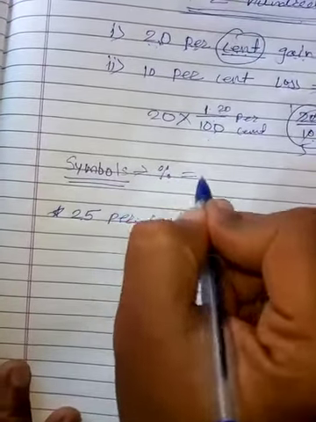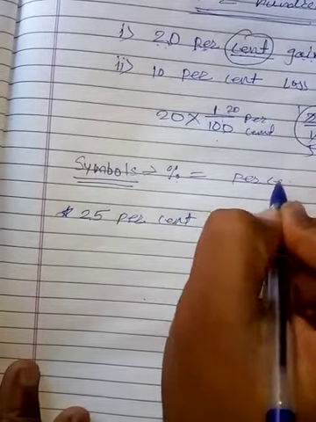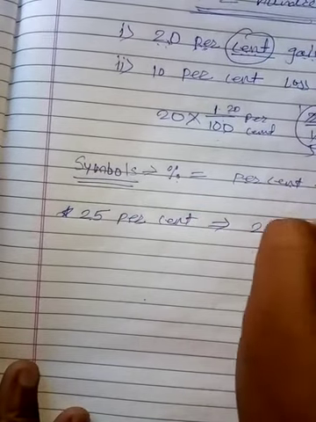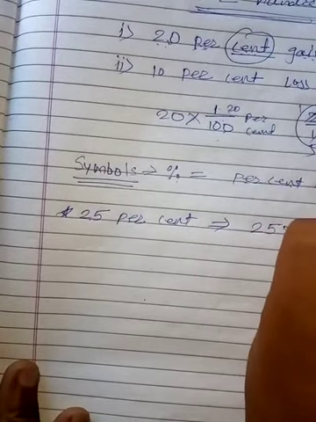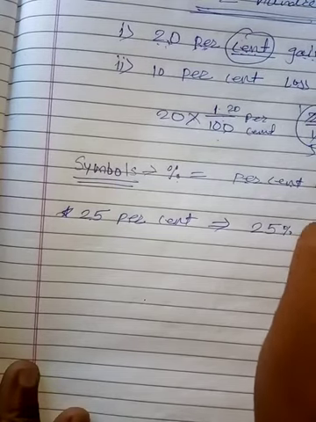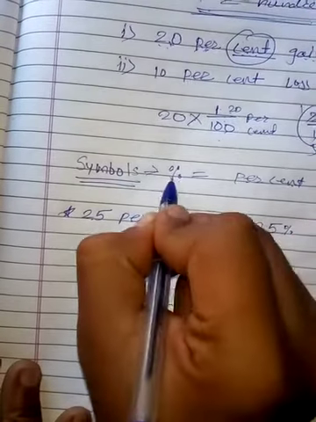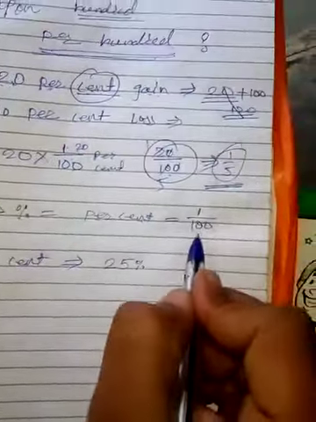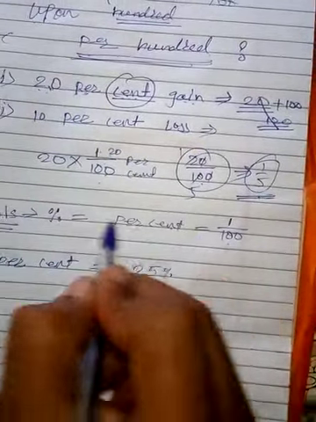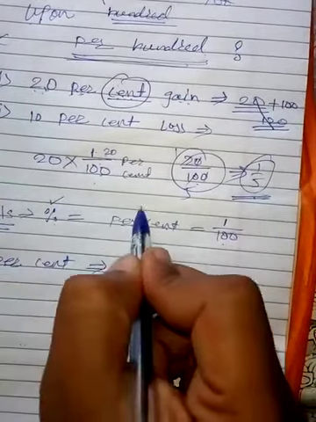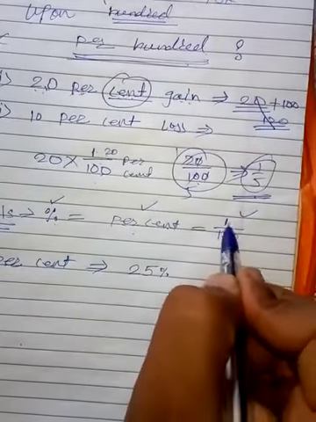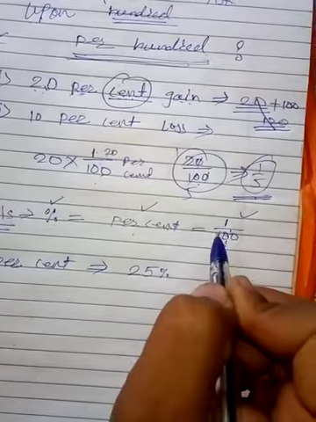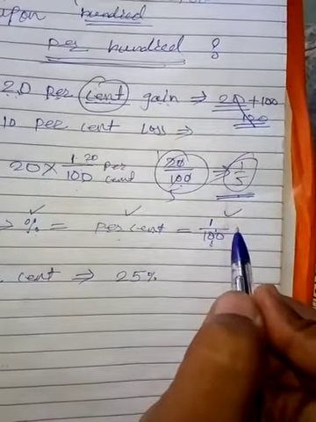The meaning of this is percent, and percent is exactly 1 upon 100. The percent sign, percent, and 1 upon 100 are all equal to each other. Cent means 100. Understand? So this is exactly the same.